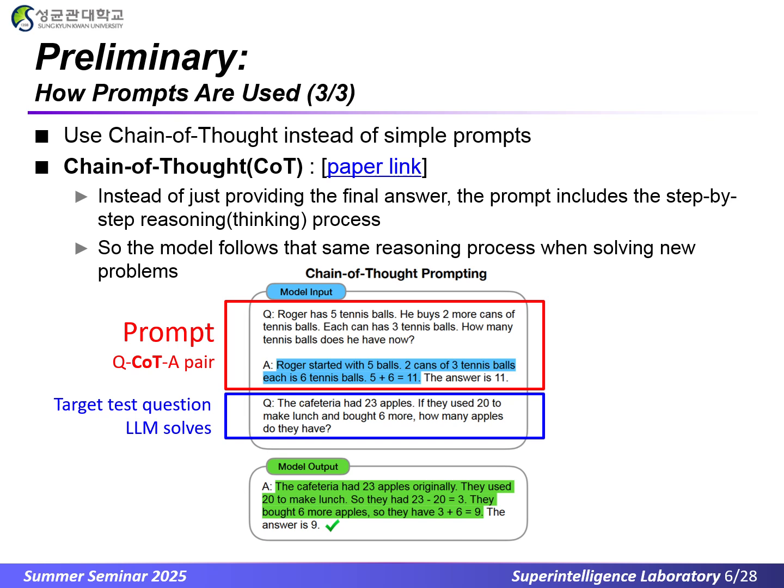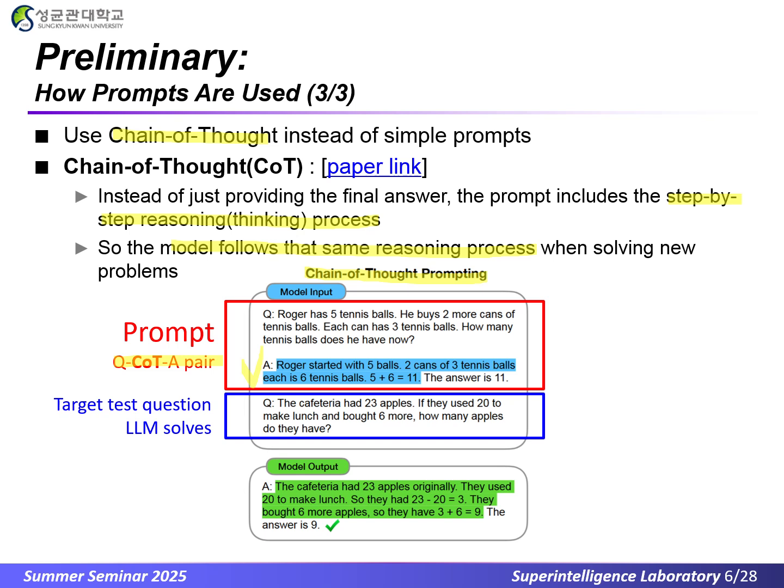Let's look at another way prompts can be used. We use chain of thought instead of simple prompts. Chain of thought, or CoT, is a method where the prompt includes the step-by-step reasoning process, not just the final answer. So the model follows that same reasoning process when solving new problems. At the bottom, you can see an example of chain of thought prompting. In the model input, we first show a prompt, which is a Q-CoT-A pair. The question is the same as the standard prompt, but for the answer, the reasoning process is added.